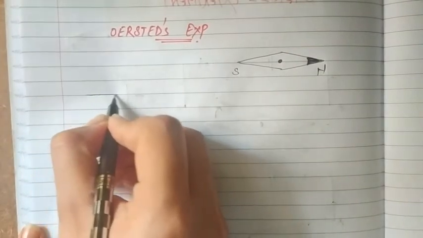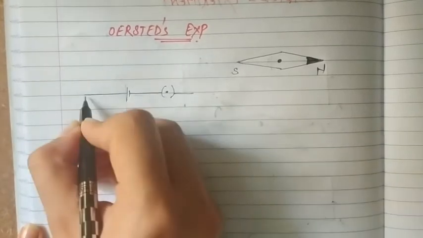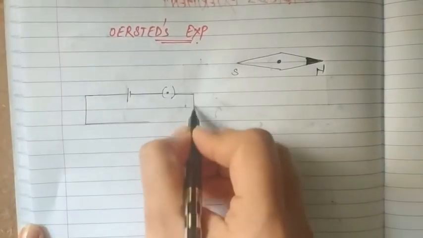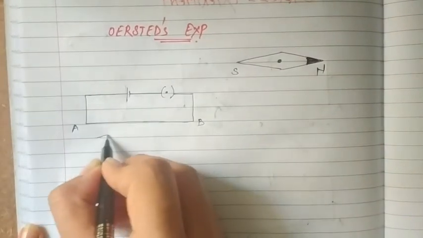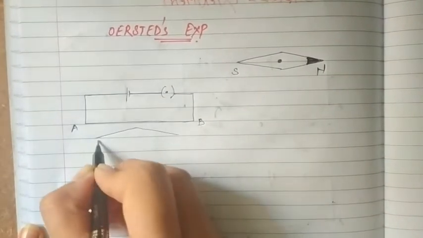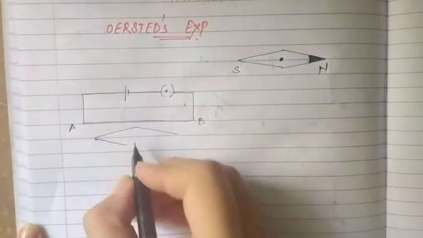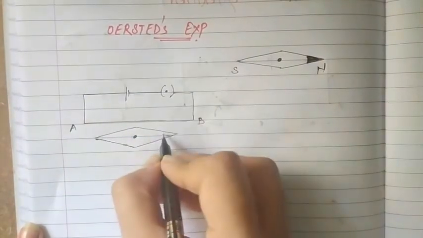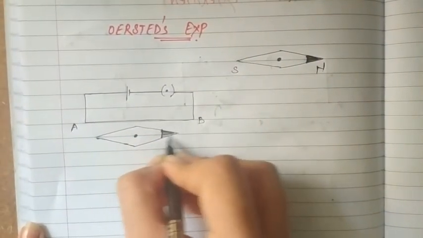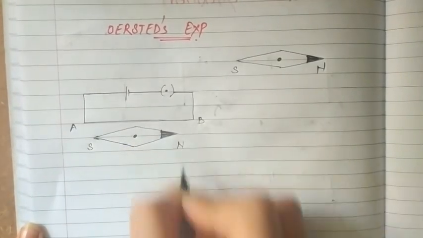So he connected a wire AB to a cell through a key and placed that wire parallel to the needle such that the current flows in the circuit from south to north, like this.